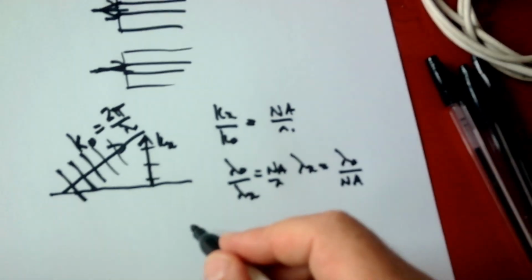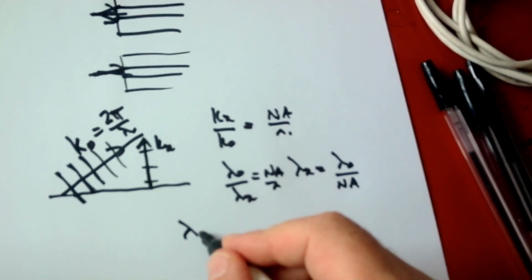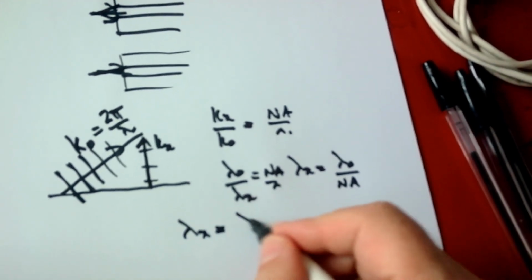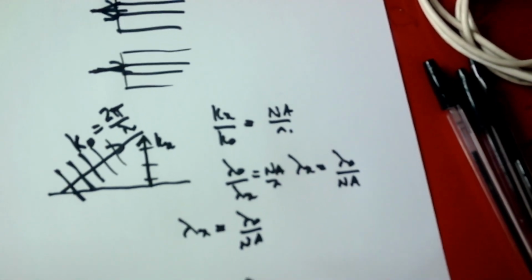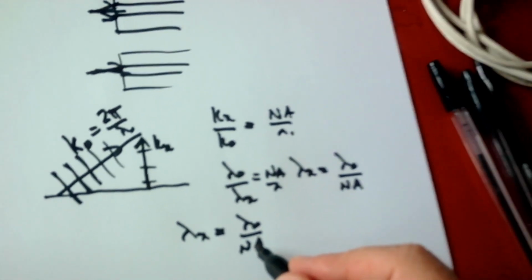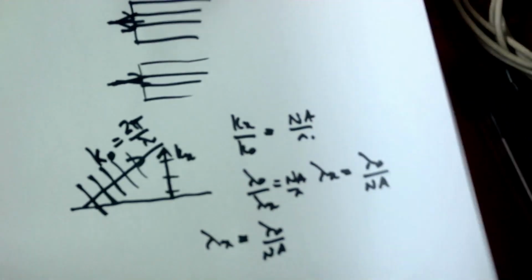So this would be the highest spatial frequency that can be captured. In other words, the smallest wavelength. So the bigger NA is, the smaller the wavelength, the spatial frequency, that can be captured.